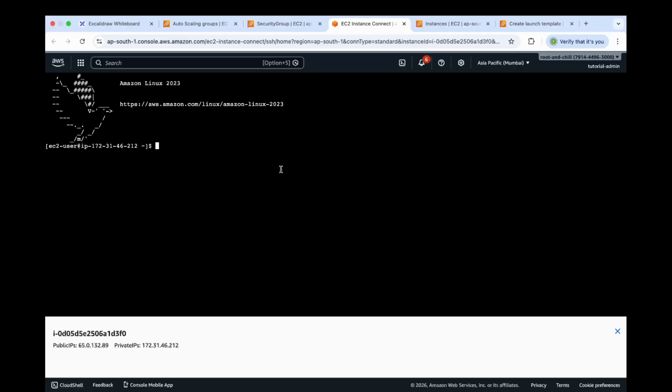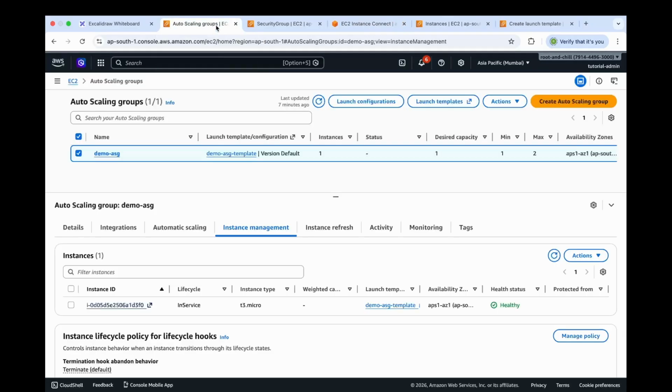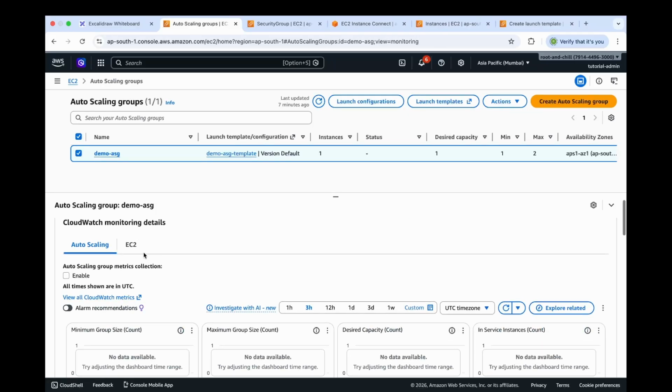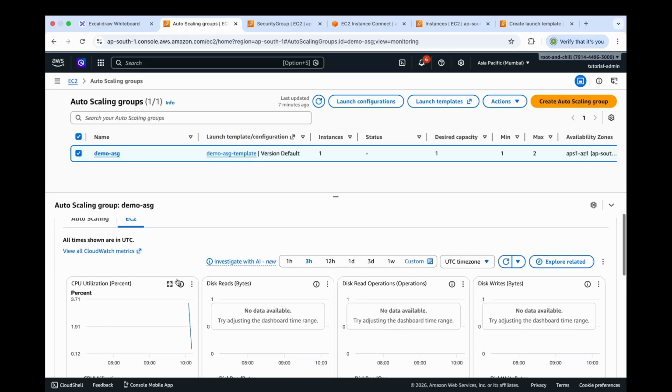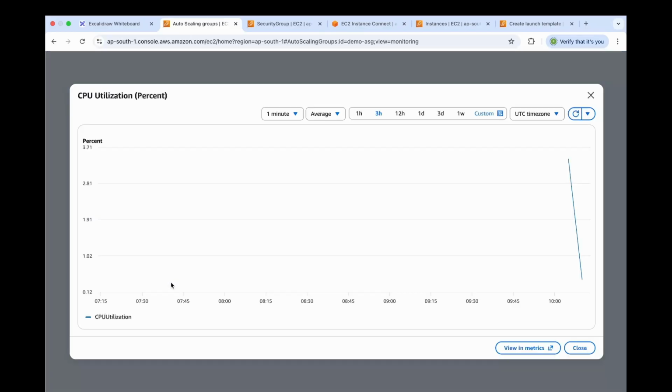Now let's run two commands. This first command will install a package called stress, and this second command will run the stress command for 2 minutes. So let's run this command. You can see now the stress command is running. So let's move back to our auto scaling group and go to this monitoring tab. Under the monitoring tab, let's select this EC2, and under EC2, let's open this CPU utilization graph. Let's wait till we see the rise in the CPU utilization graph.